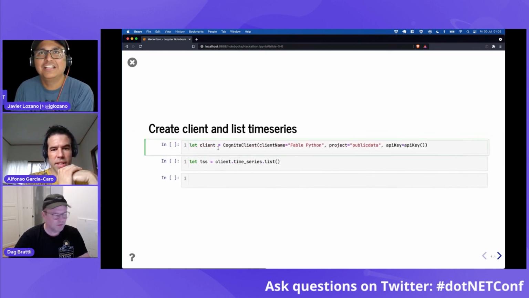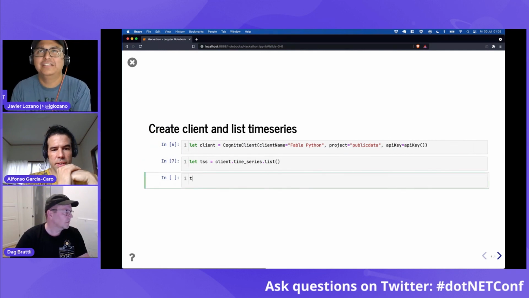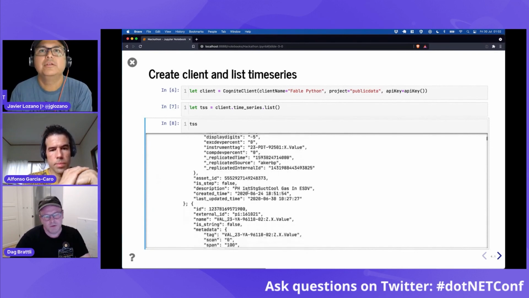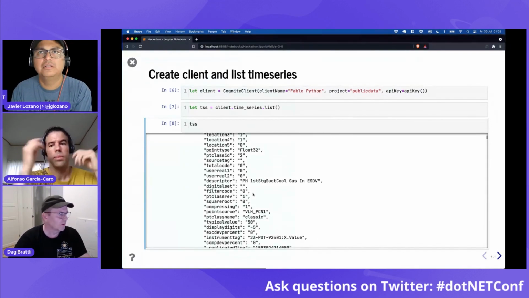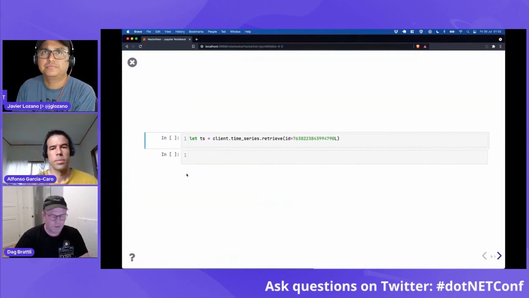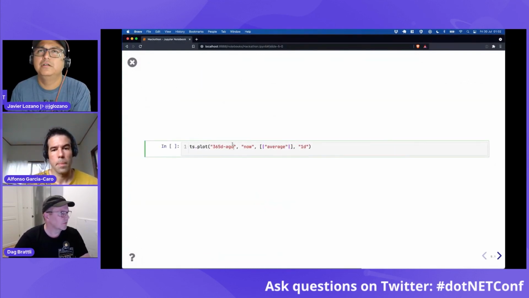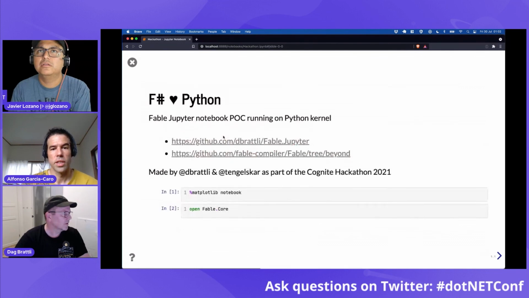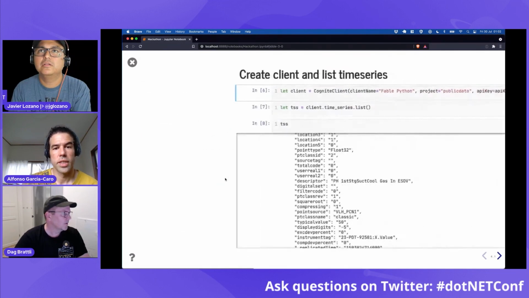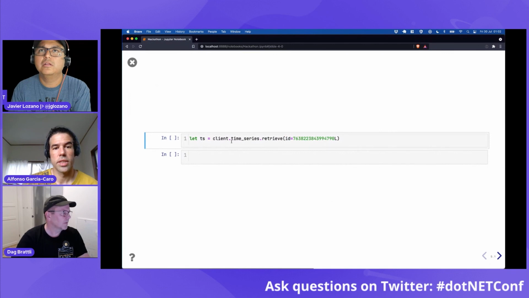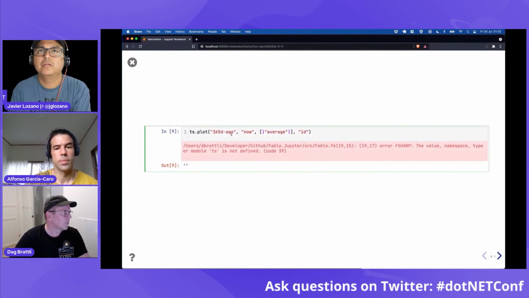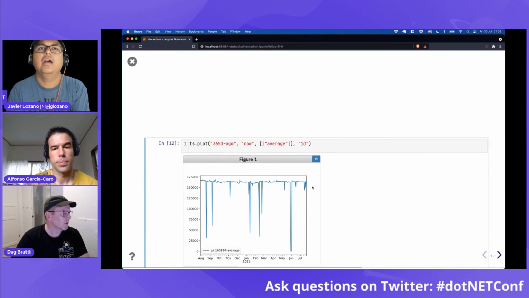We can now make the client and try to see. We actually got the data points, or the time series, imported over the net. We can go straight to see if we can do some plotting here. Yes, sorry, we need to do this one first. Need to retrieve the time series. Let's see if we got it. Yes, and now we can try that plot again and see what happens. Yes, we have.